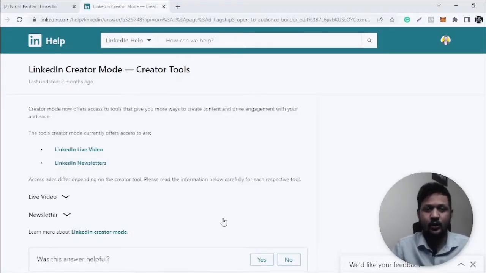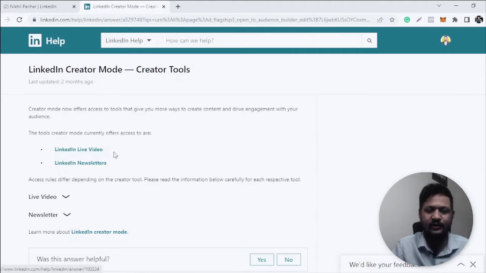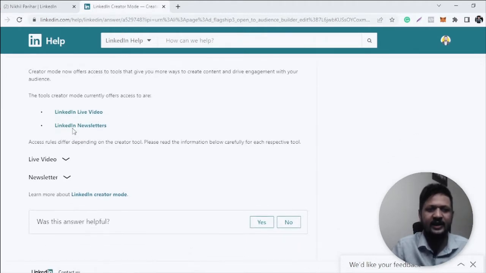That is what I'm going to share in this video with you. Before I tell you how you get that access, let me show you the requirements you need to fulfill to get LinkedIn creator mode access, or that follow button instead of a connect button. With creator mode, you get LinkedIn live video access, that's one, and LinkedIn newsletters. Now, what are the requirements you need to fulfill?